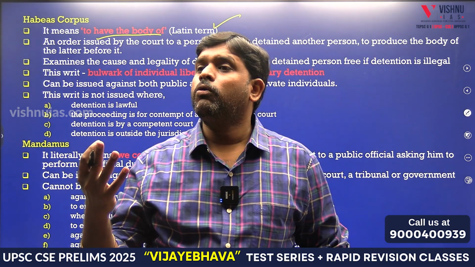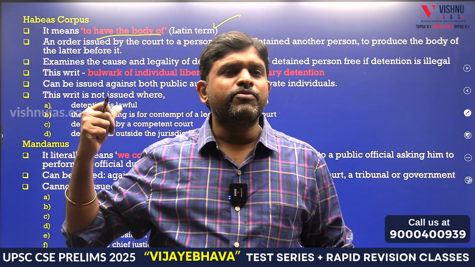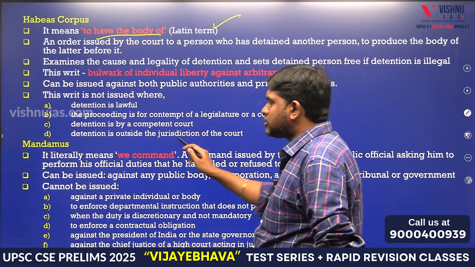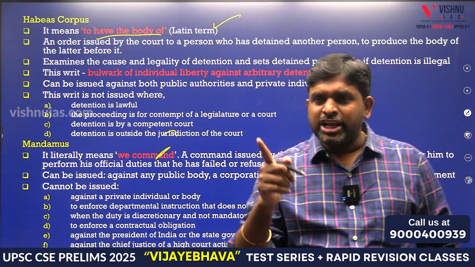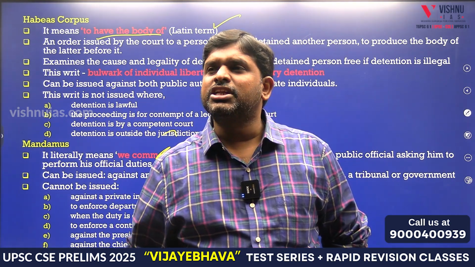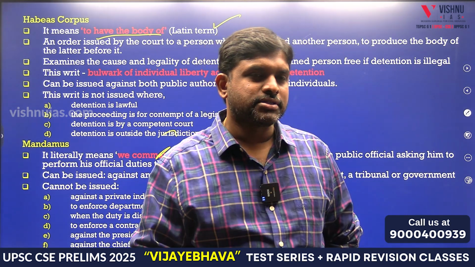There was no remedy. So in order to reverse this, we came up with the writ called habeas corpus. Mandamus means we command. If any public authority is not doing the duty, we can go to the judiciary and say that this person is not doing his duty. That is called mandamus.